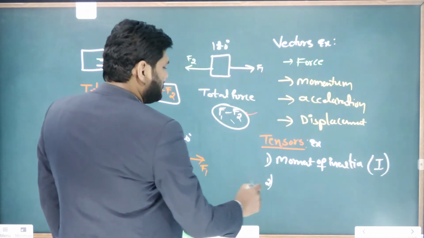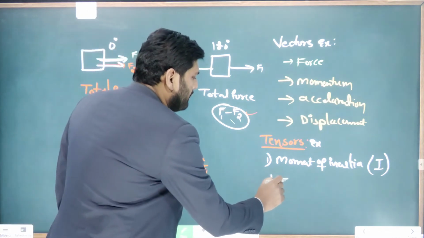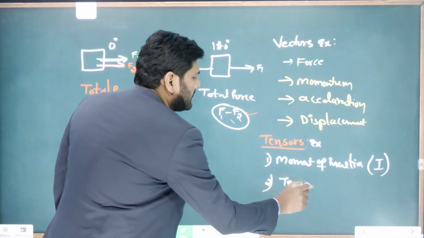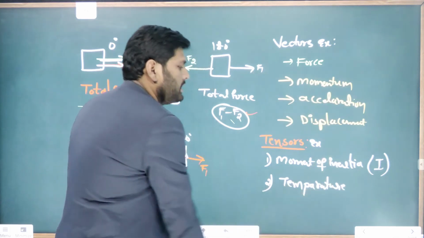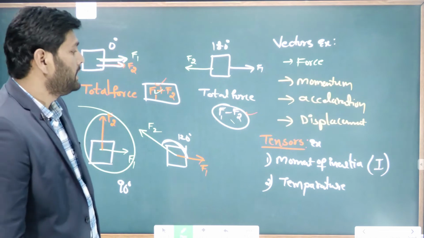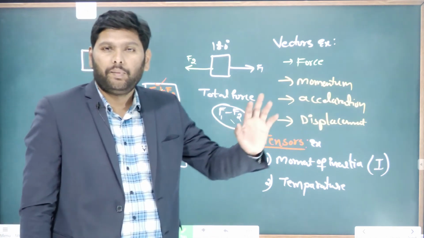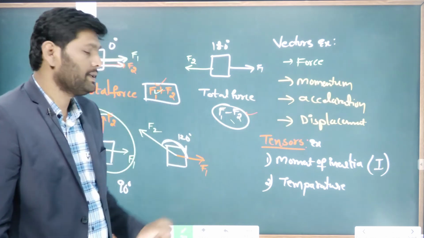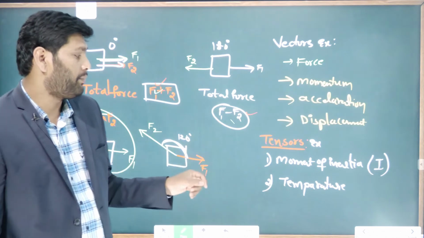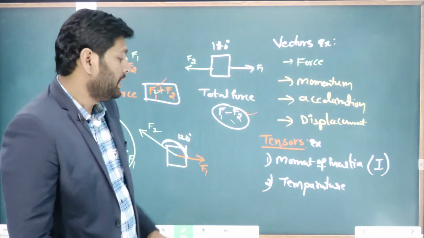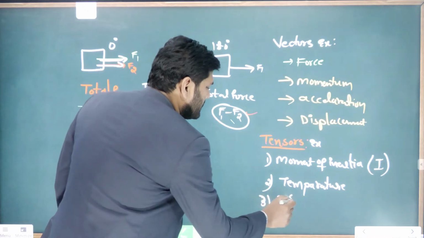The next one we can take is temperature. Temperature is also a tensor. Generally we consider temperature as a scalar, but it is not a scalar; it is a tensor quantity. Moment of inertia, temperature, and the third one is susceptibility.